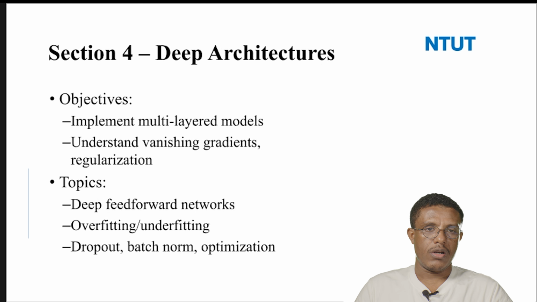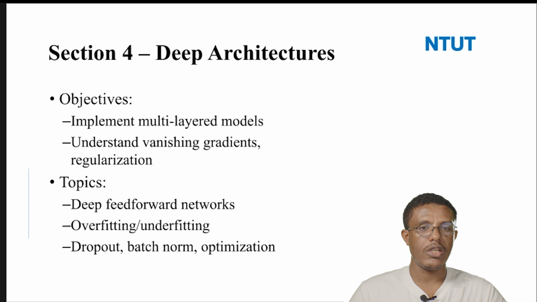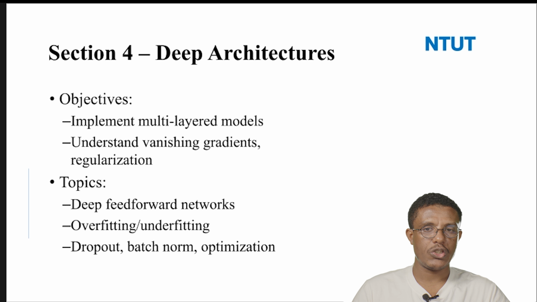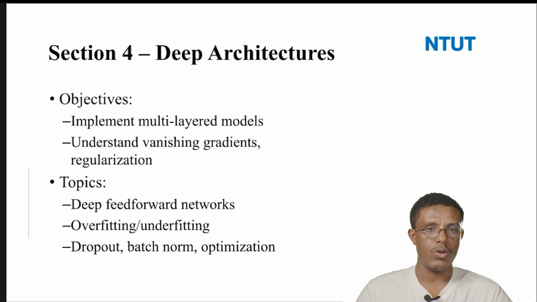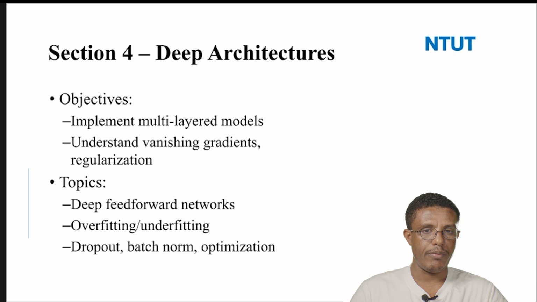In section 4, we try to see about deep learning architectures, or deep architectures. Here we look at the detailed concepts of deep learning. A neural network is the simplest structure of deep learning, and then there are other deep architectures. We can implement multi-layer models, so the complexity of the model will increase.